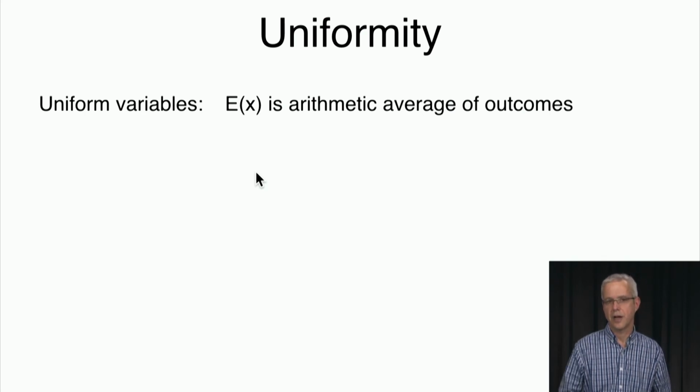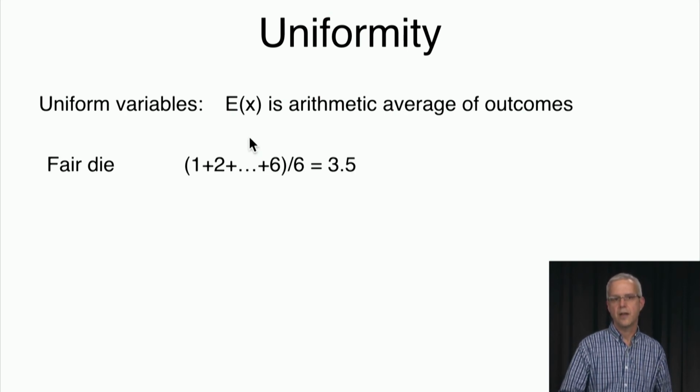So you just divide by the number of values, so it's just the arithmetic average of the outcomes. So for example, if we had a fair die, then the arithmetic average is going to be 1 plus 2 plus 3 up to 6, divided by 6, which is 3.5, which is what we had before. And the reason is, again, because it's the same as saying 1 times 1/6 plus 2 times 1/6, and so on, up to 6 times 1/6. Okay, so this is just the expectation.